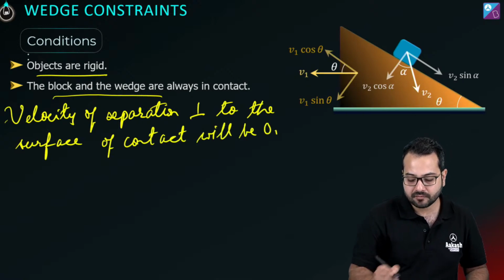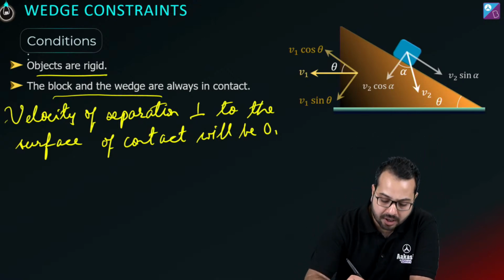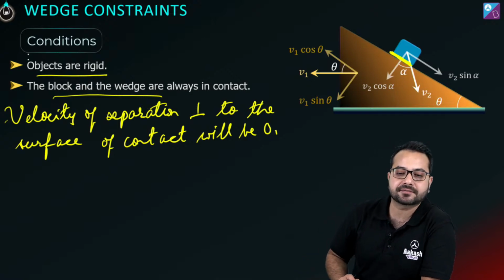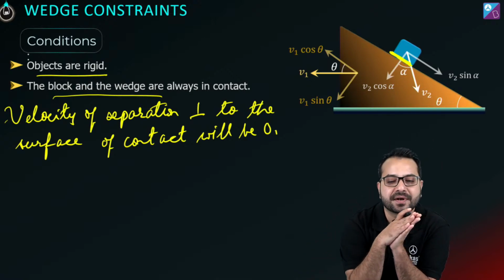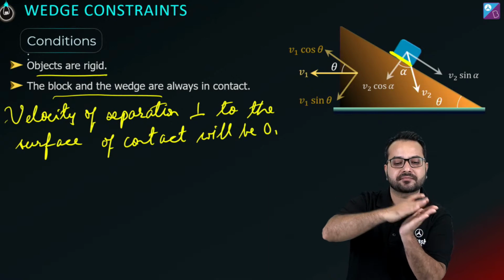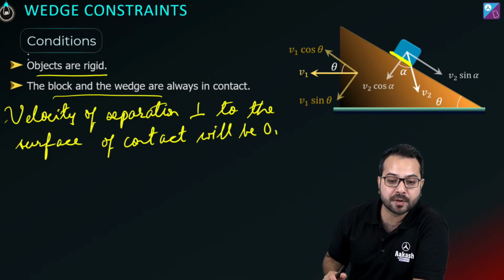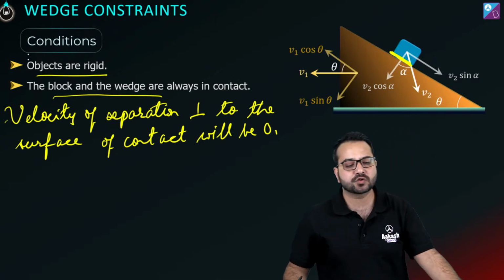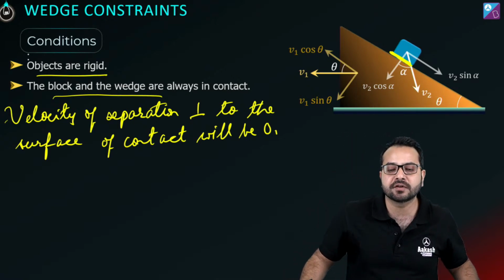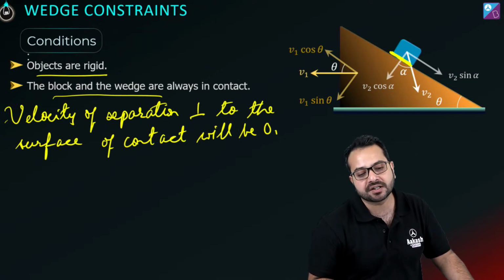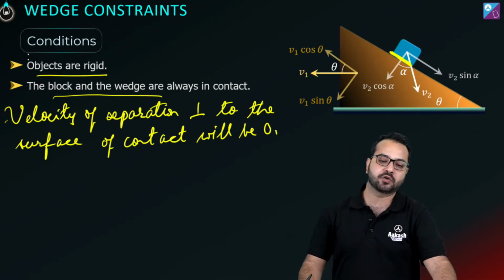ये बात समझ में आ रही है? Now this is the surface of contact. Now if they are not separating, Swastika is saying basically the block will not move perpendicular to the wedge. कोई गारंटी नहीं है. In fact, if all the surfaces are frictionless, it is not going to move perpendicular to the wedge.